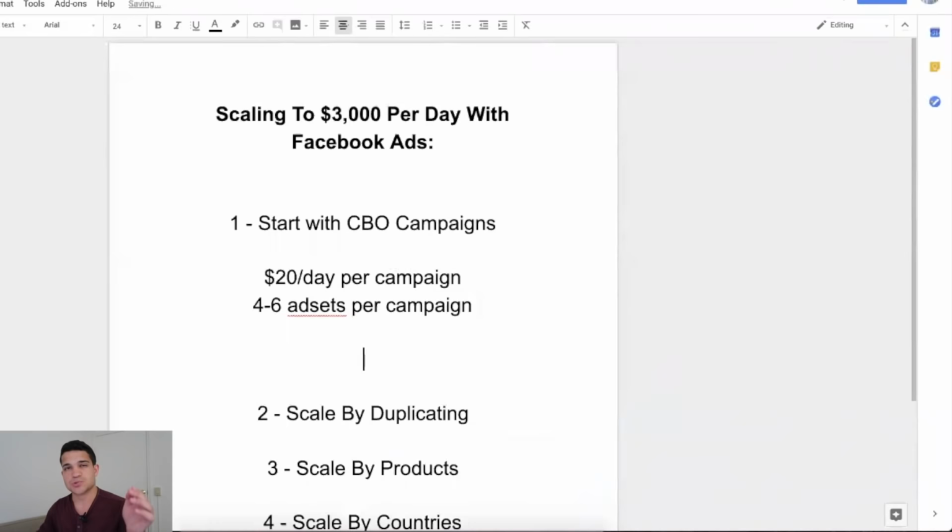Now, what you do is you do 1 to 2 ads per ad set, so that you can also test ads inside the same campaign, and you'll keep that budget per campaign. And you can put as many ad sets as you want in there. I recommend up to 6, and then it'll test all of those, and you'll find the winner within a day, right? Within a day of $20 spent, you don't have to spend $20 per ad set and hope that one of those is a winner. If the campaign spends $20 a day, it'll tell you which one is the winner, and it'll send more traffic and more sales to that winner.